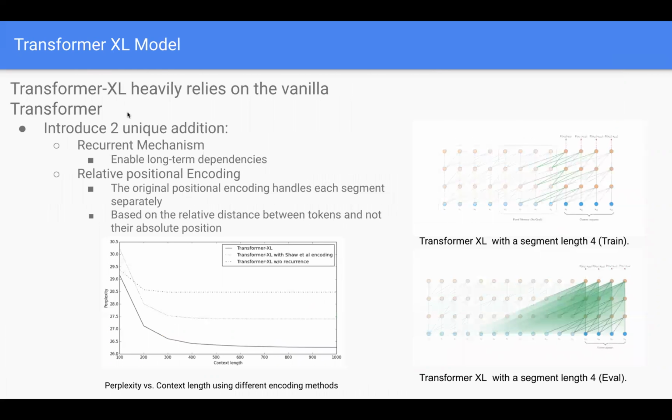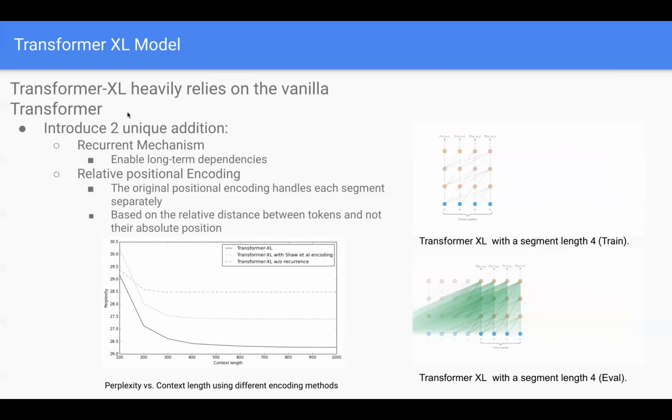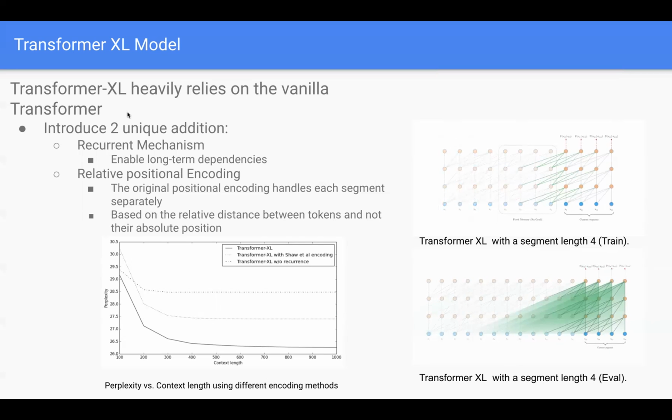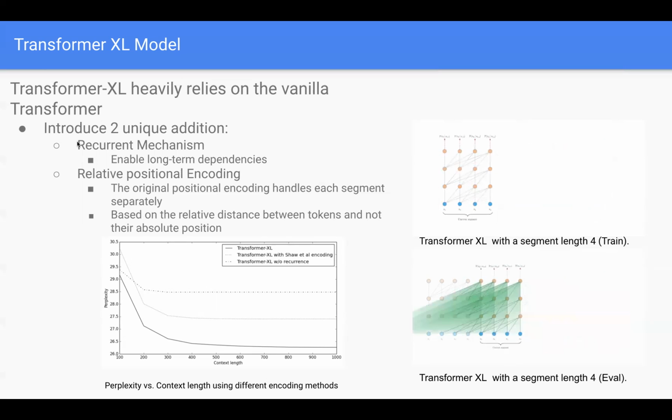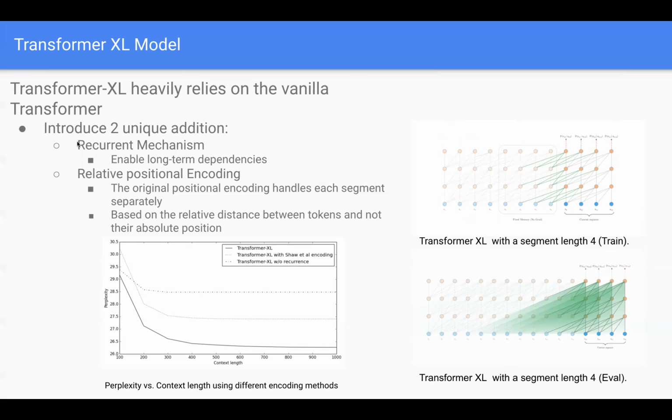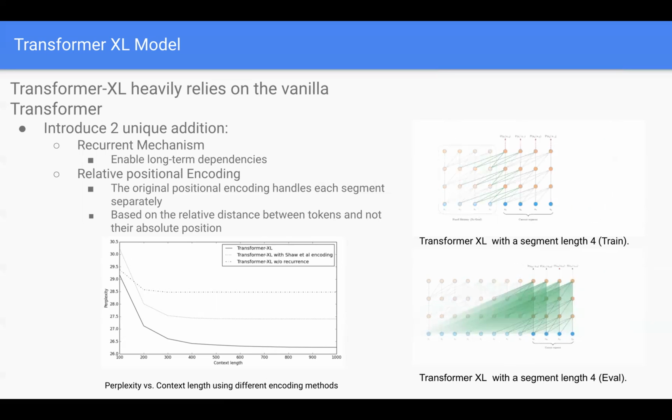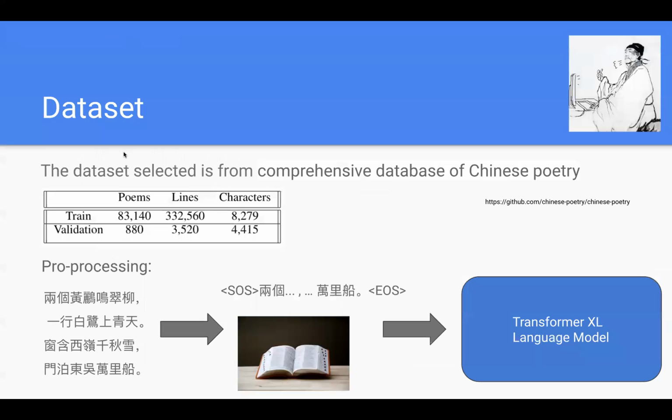Then in order to resolve those problems, the Transformer XL is proposed. And it resolves those problems by introducing two unique additions. First is recurrent mechanism, and second is relative positional encoding.